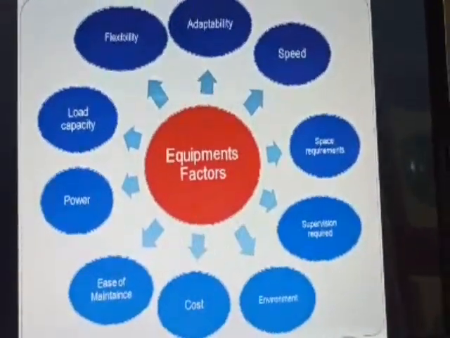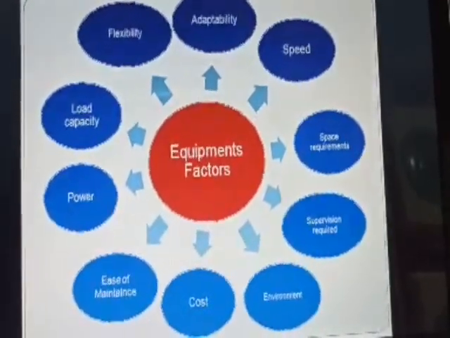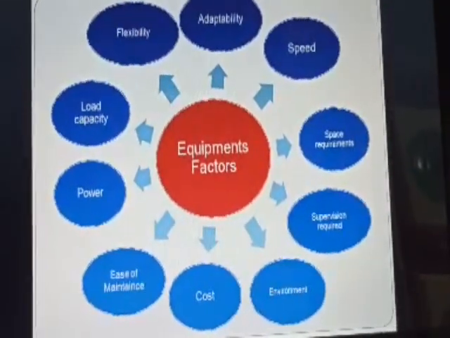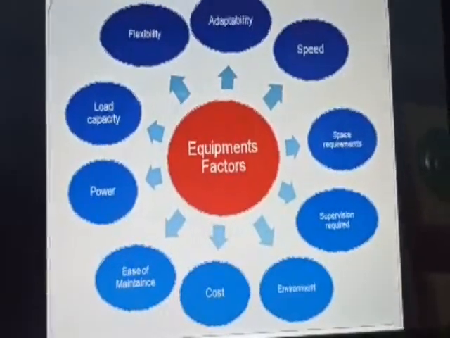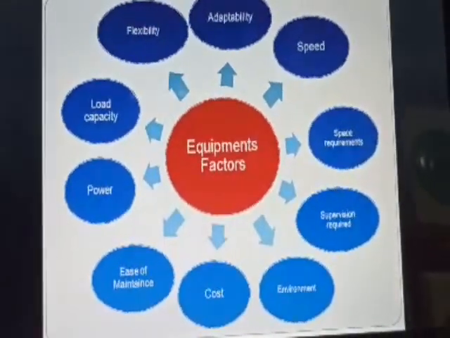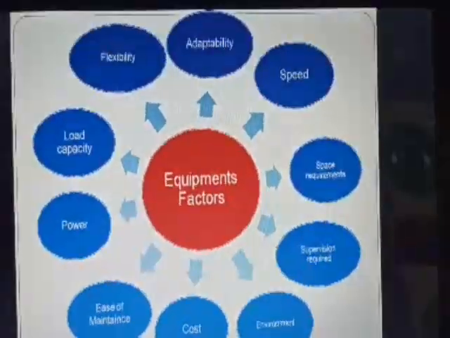Okay, and then equipment factors, that is, what equipment is available. Adaptability, speed, space requirement, supervision required, environment, cost, ease of maintenance, power, load capacity, and flexibility. We have to understand what the equipment factors are.